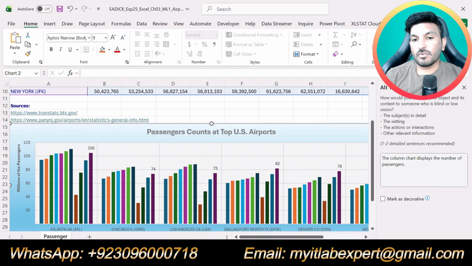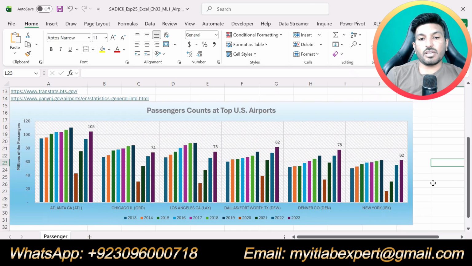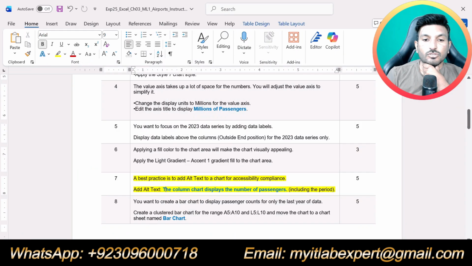So here we have typed the alt text, that is, the column chart displays the number of passengers. So that was the alt text. After typing this alt text, just click on the Save button here and then this alt text will be added to the column chart. So that is all about step number 7 of this assignment, where we were supposed to add the alt text to this column chart. So we are done with 7 steps.